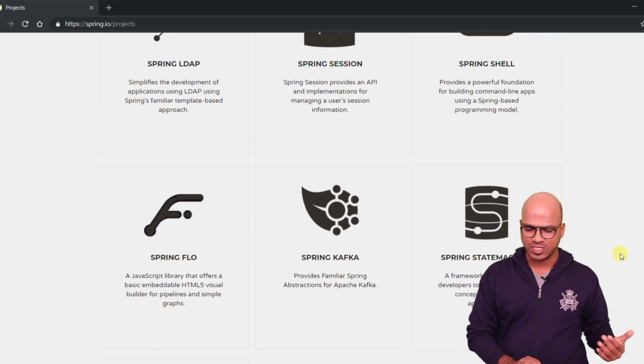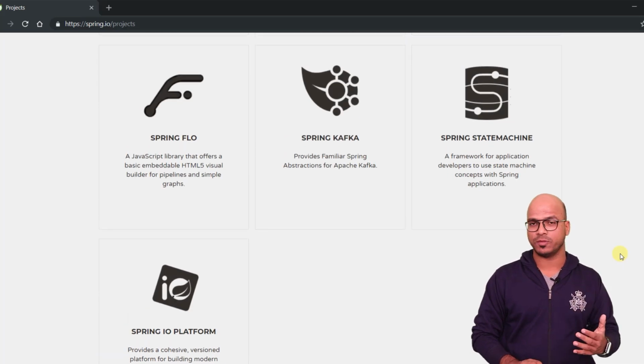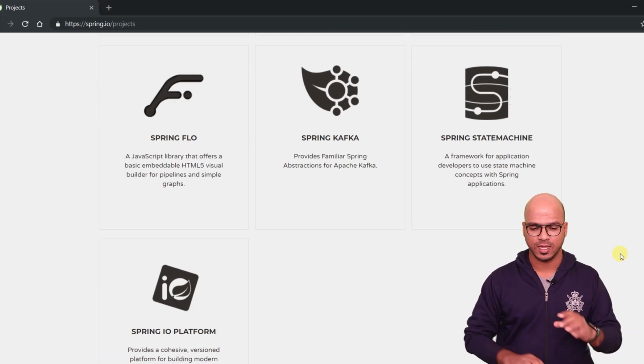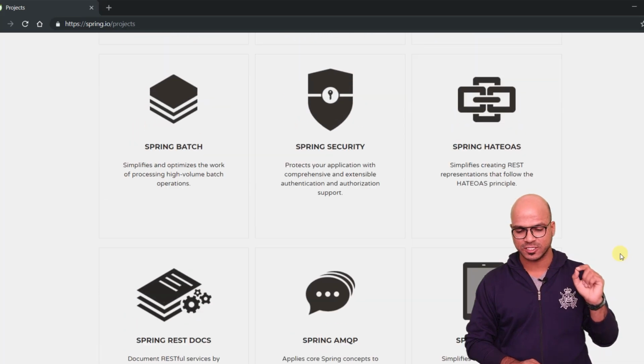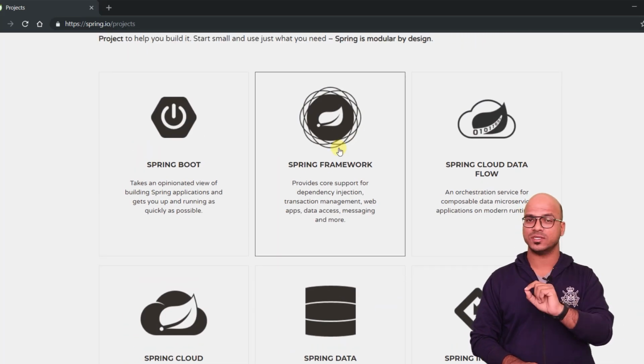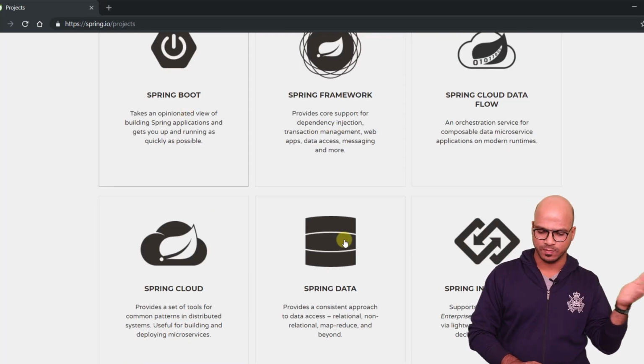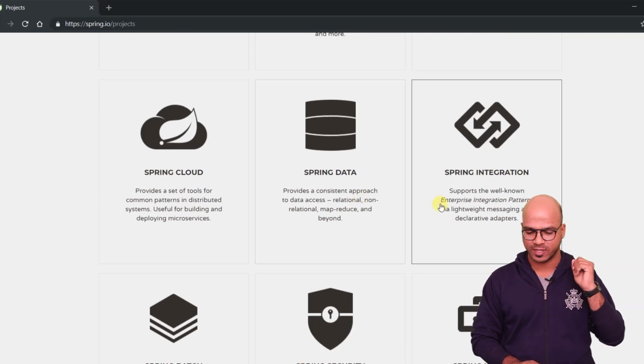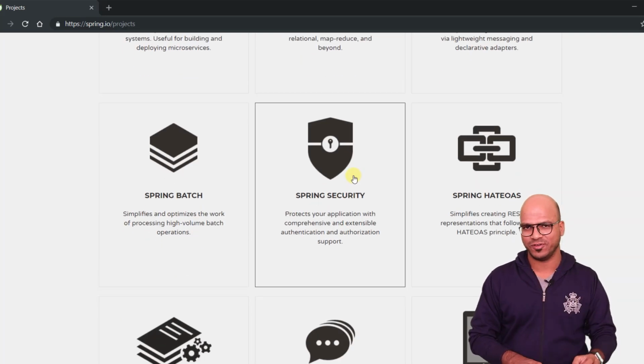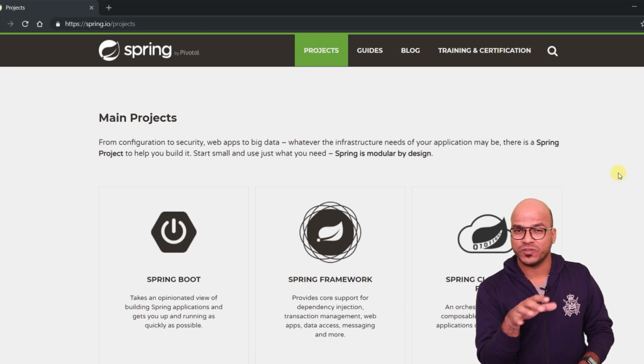There are so many features which we can use here. Of course, we cannot be covering everything in this course. We'll be focusing on the most important part, which is Spring Framework. So of course, our focus is this one. With this, we'll also cover Spring Boot, and Spring Data will be there too. And then one of my favorites, which is Spring Security. Okay, that's the official website.